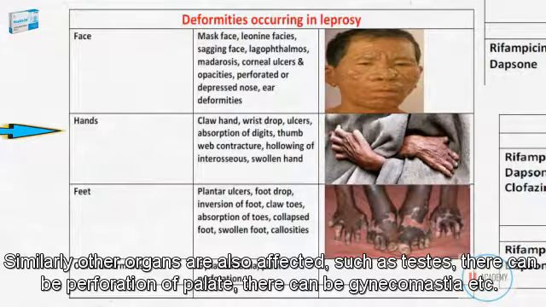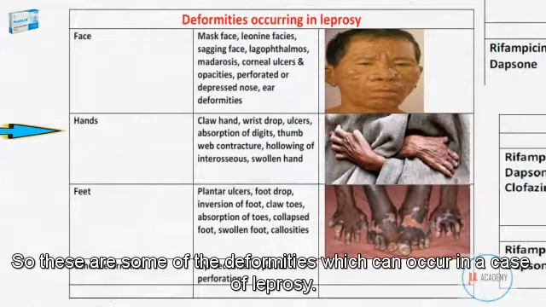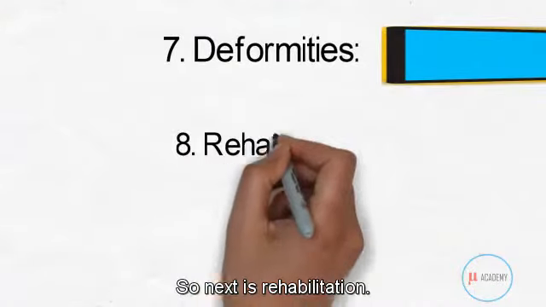Similarly, other organs are also affected, such as the testes. There can be perforation of the palate, there can be gynecomastia, etc. So these are some of the deformities which can occur in a case of leprosy.